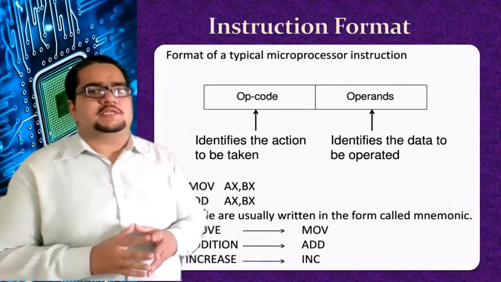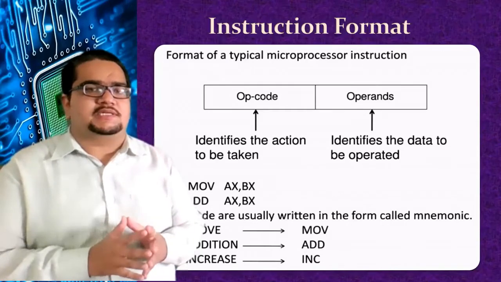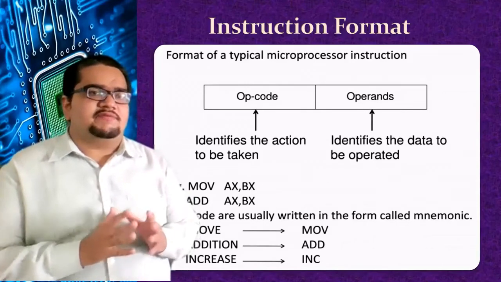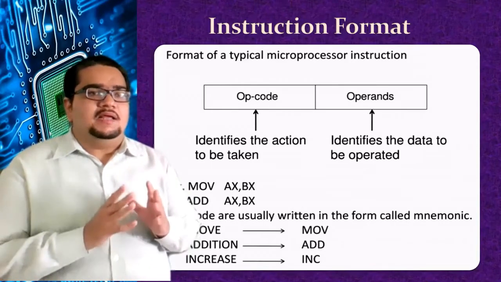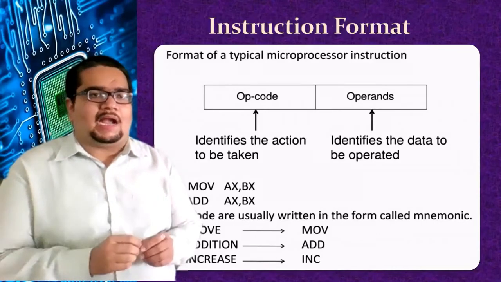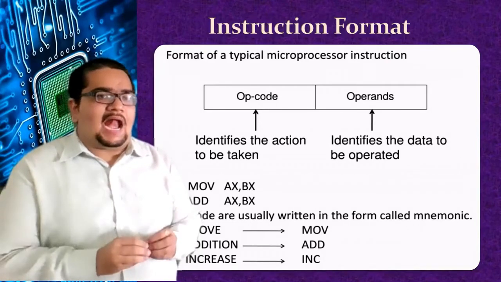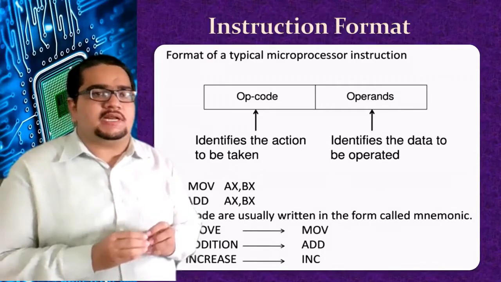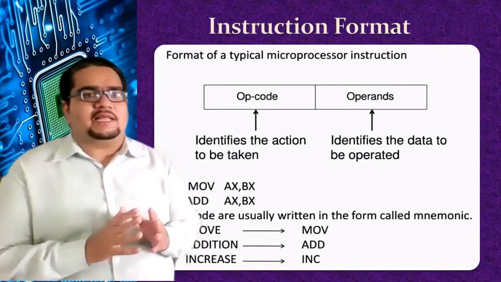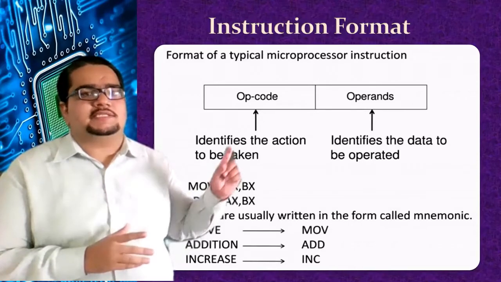The general instruction format contains two fields. There are two parts in the given instruction. The first part of the instruction is called the opcode. Earlier in the previous class, I gave you the understanding of this word, that it is the machine code, the binary code for an instruction. If I write ADD, what exactly ADD is and how it is understood by the processor is by machine translation. A binary equivalent of that ADD will be in the processor's knowledge. That particular thing we call an opcode.